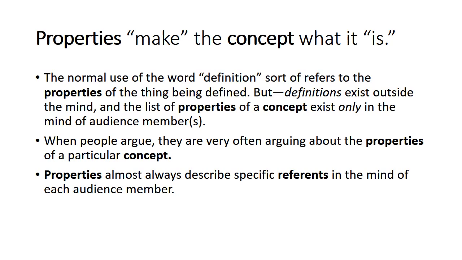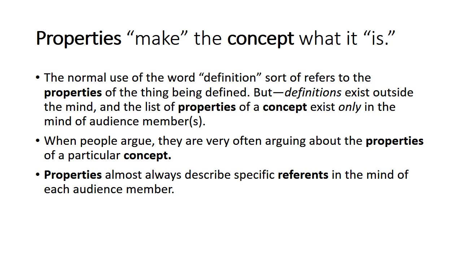Now, properties refers to the things that make the concept what it is. What makes a dog a dog? What makes justice justice? The normal use of the word definition sort of refers to the properties of the thing being defined. But definitions, as a technical term, exist outside the mind. But the list of properties of a concept that we're talking about, remember, they're only going to exist in the mind of an audience member or a group of people.